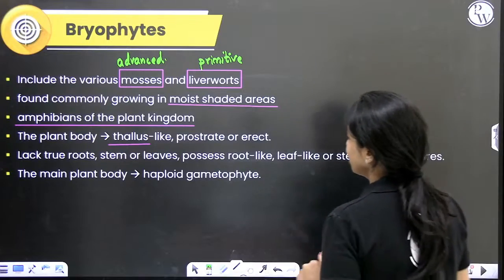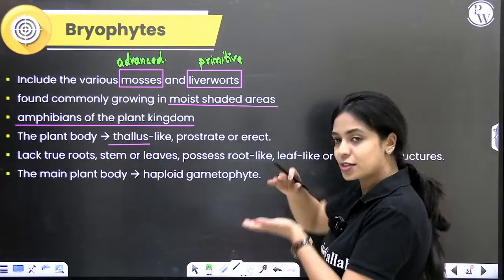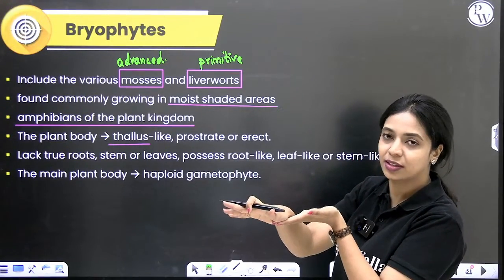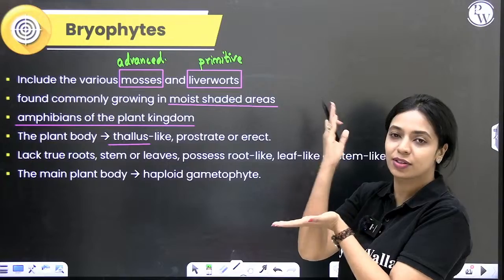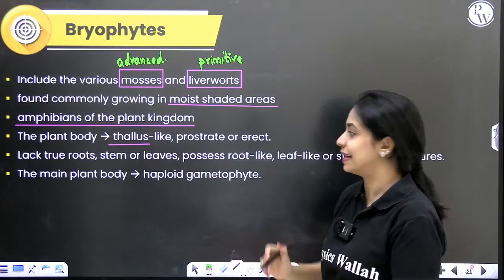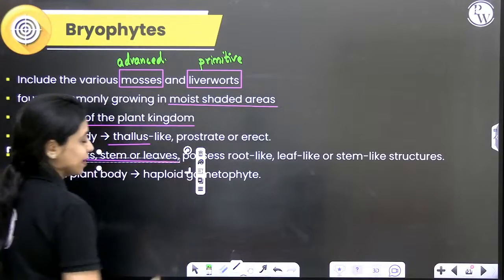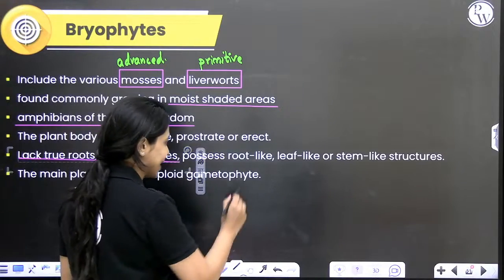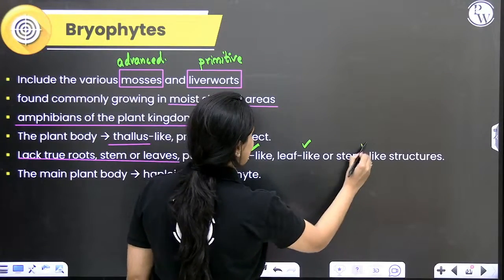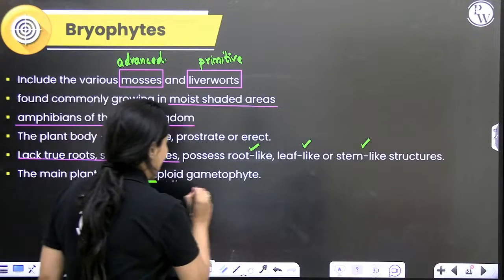Right. So the plant body can be prostrate or erect. Prostrate means it's growing horizontally, parallel to the surface of the soil or the ground. Erect means it's perpendicular to the surface of the ground. So some forms are prostrate, some of them are erect. Like I already mentioned, they lack true root, stem and leaves, but instead, they have root-like, leaf-like and stem-like structures. Main plant body is a haploid gametophyte.